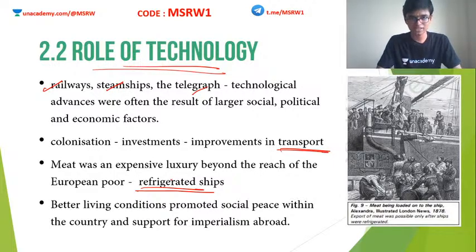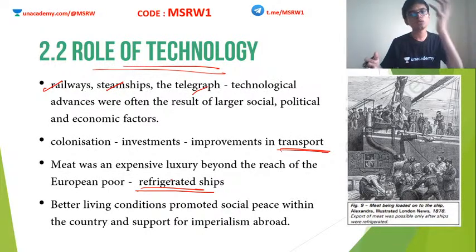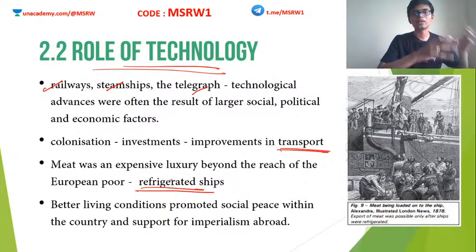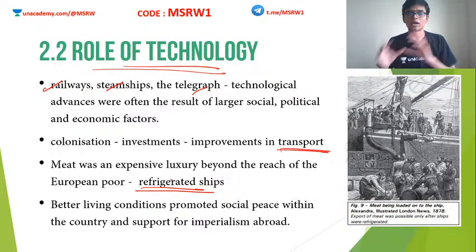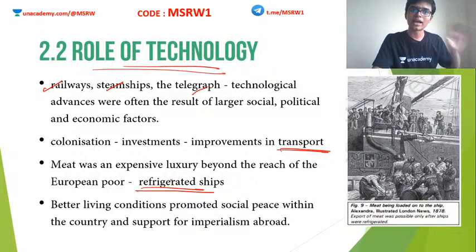Earlier, before refrigerators were invented, the meat export was very awkward. Why? Because say you are bringing meat from America to Britain. If there is no refrigeration and the animal is killed in America and the meat is brought to Britain, by the time it reaches Britain it will become stale. Correct? So at those times, what did the people do? People brought the animal to Britain alive and then killed it in Britain. That is how it was done.